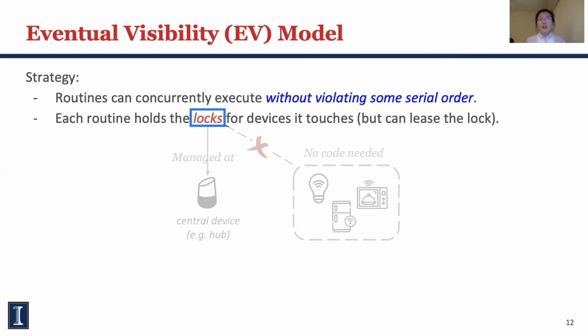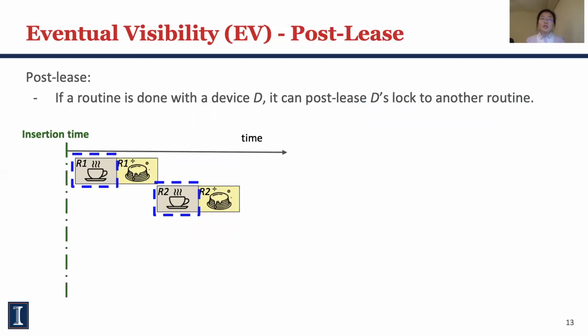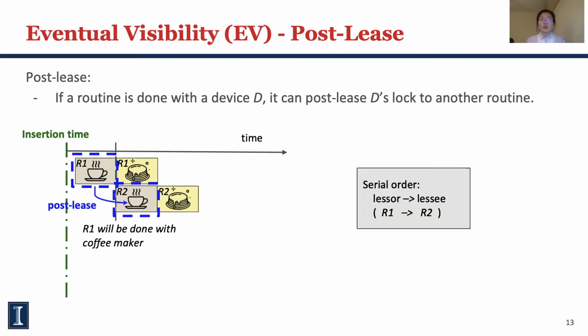So going back to our EV model. Each routine holds the locks for the device it touches, but can lease them out under certain conditions. The intuition of leasing is to pipeline the routines when a device is idle. We support post-lease and pre-lease. In post-lease, if a routine is done with a device, it does not have a strong need to lock it anymore, so it can lease the lock out. For example, after R1 has finished making the coffee, it can let R2 start.